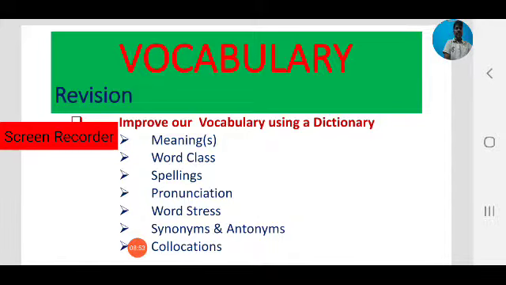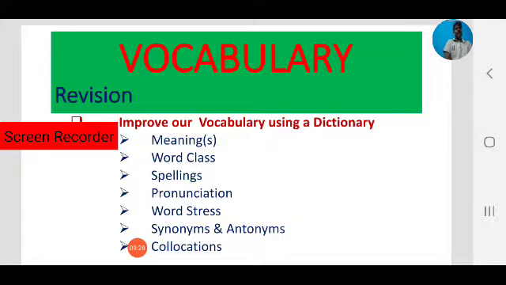So sometimes for some words we stress the first syllable, for some words the second syllable, for some words the last syllable. So we can observe word stress, where we have to give stress. The stress marks are also found in a dictionary. By referring to a good dictionary, we can find word stress.